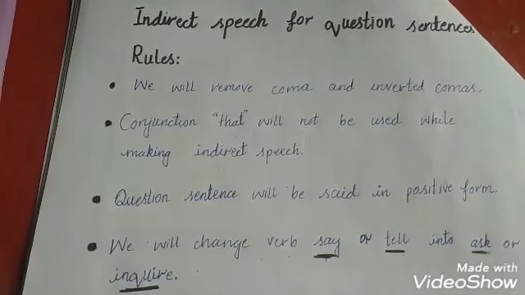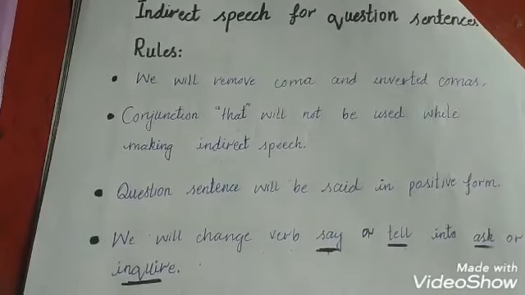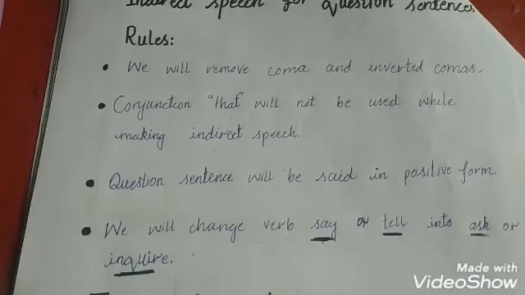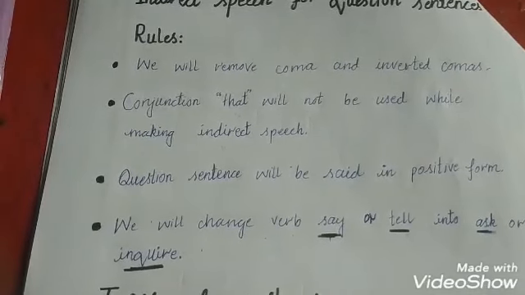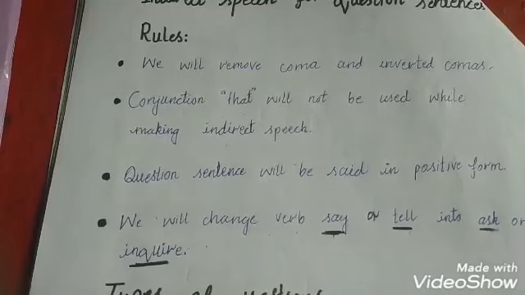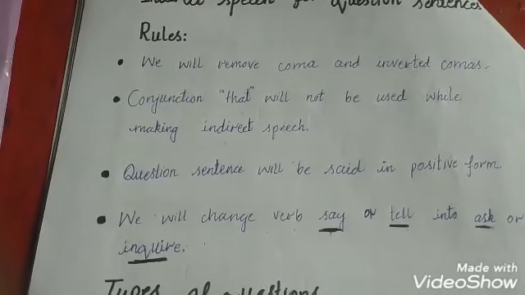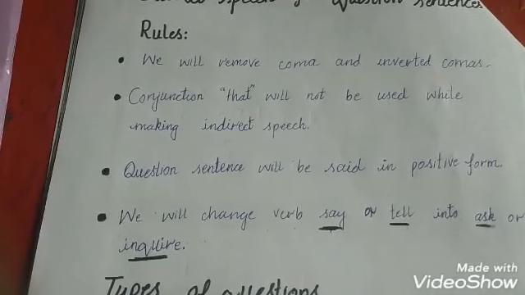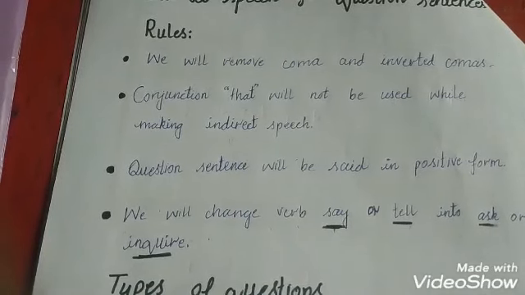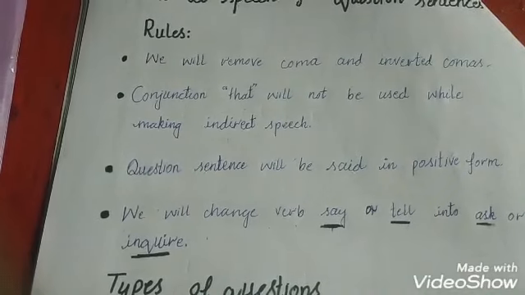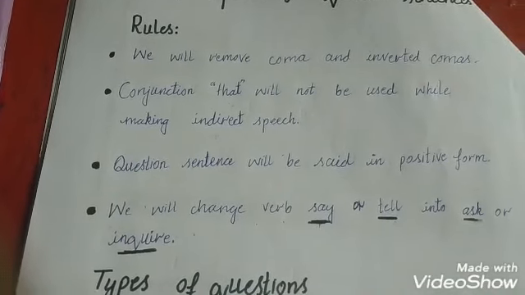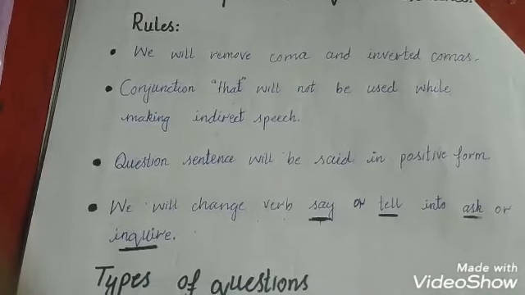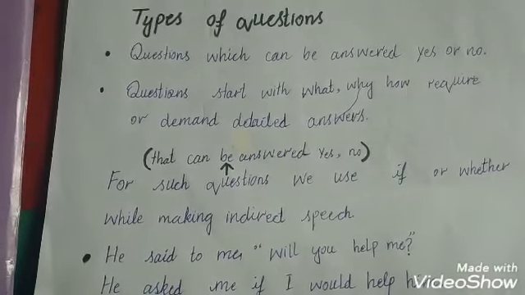Indirect speech for question sentences. Let's see the basic rules. Rule number 1, we will remove the comma and inverted commas. Number 2, the conjunction that will not be used while making indirect speech. Rule number 3 is that the question sentence will be said in positive form. And number 4, we will change the verb say or tell into ask or inquire.